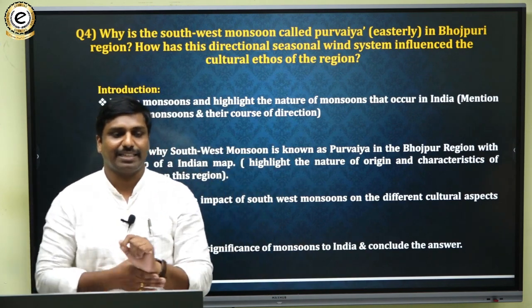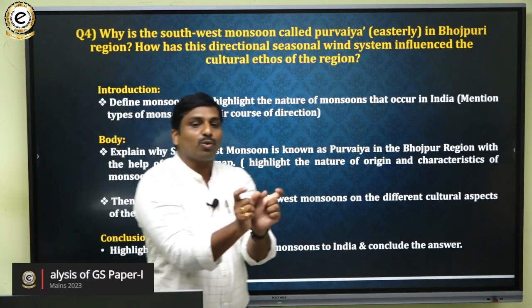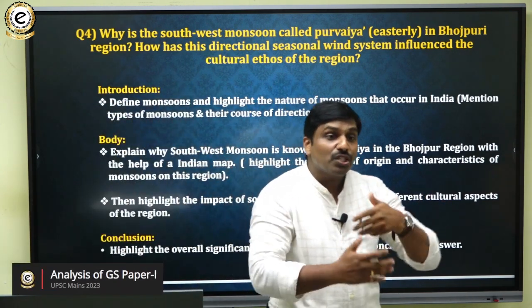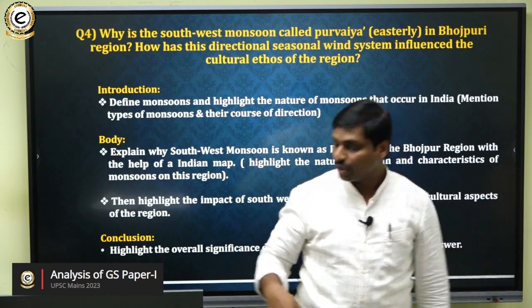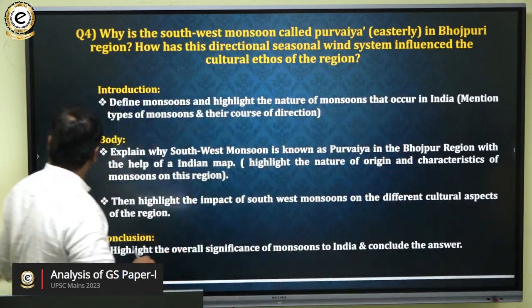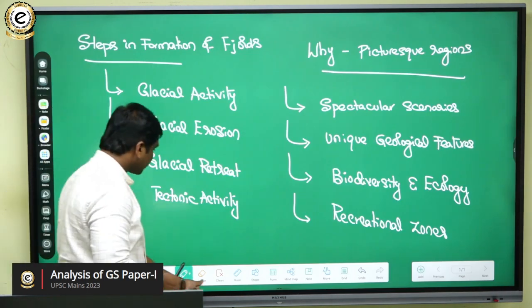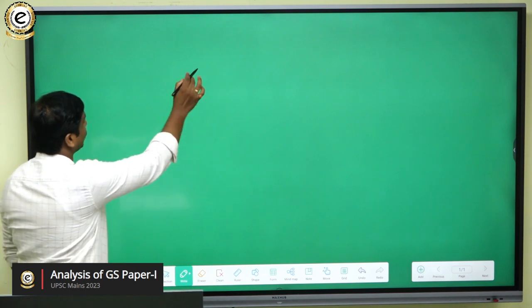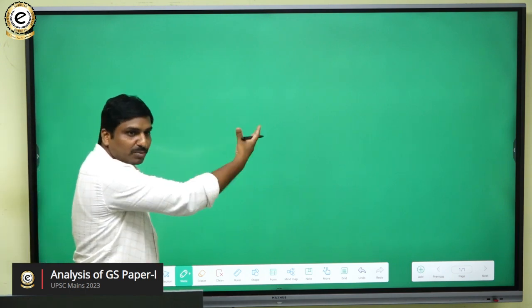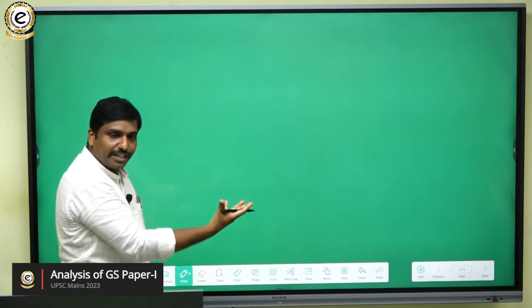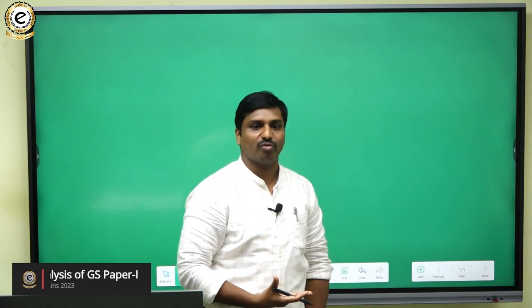Then in the introduction itself, you can pick the southwest monsoons and say that they can again be divided into two branches. So in the introduction, define monsoons, mention the types of monsoons in the Indian region, and mention the branches of the southwest monsoons.